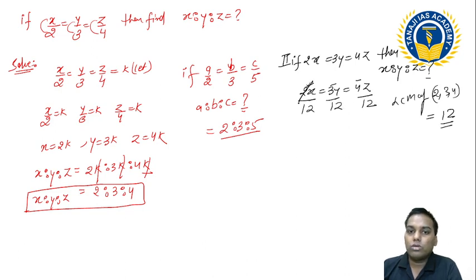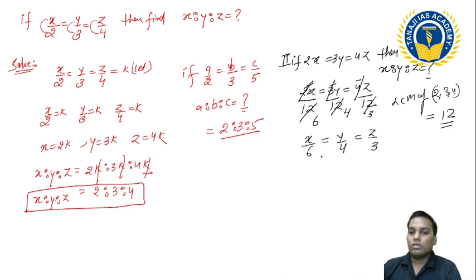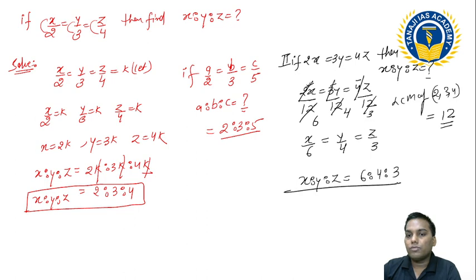Divide with 12. So if I divide, this is 6, this is 4, and this is 3. So can I say this is x by 6 is equal to y by 4 is equal to z by 3? By converting this in this segment, you can easily understand the ratio x ratio y ratio z. Tell me if you have understood this segment. Can I say this is x ratio 6, ratio 4, ratio 3? So that x ratio y ratio z in the segment is your 6 ratio 4 ratio 3.